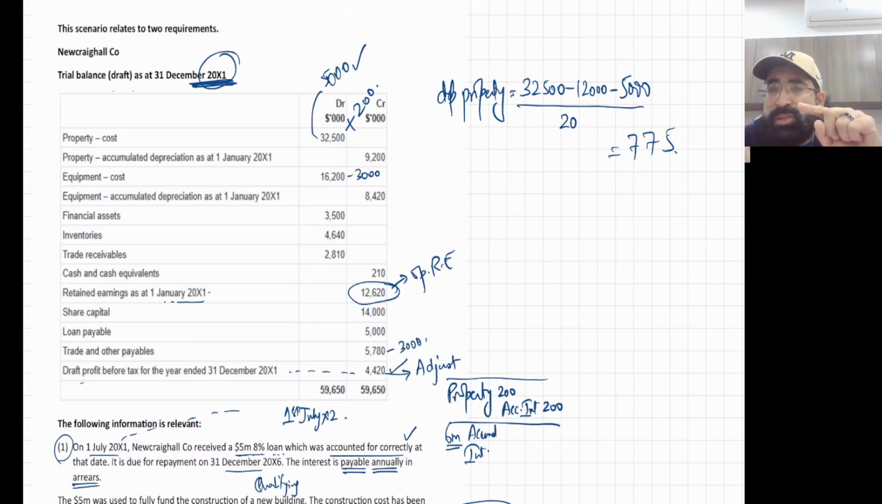Okay, this is the depreciation. And yes, this depreciation is an additional expense which has not yet been booked. So in the profit reconciliation, the 7 mark requirement, please don't sleep, this depreciation expense will be deducted.